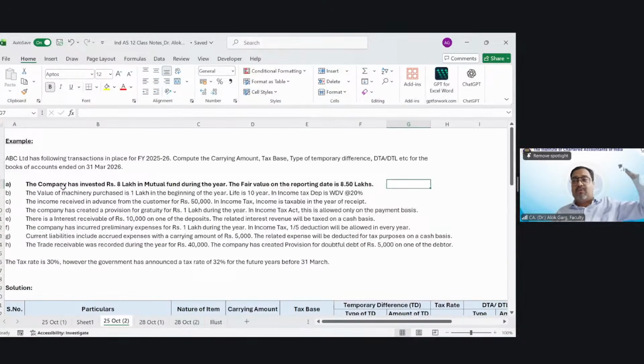So what is the book base? What is the carrying amount in the books of accounts? 8.5 lakh. And this is an asset. What is the tax base? Tax base is 8 lakh.